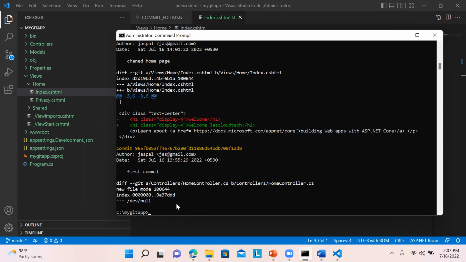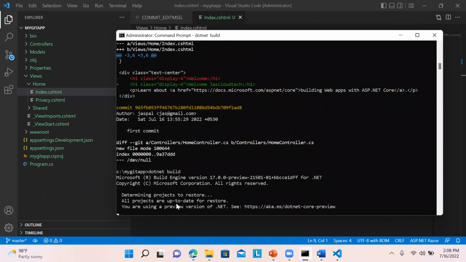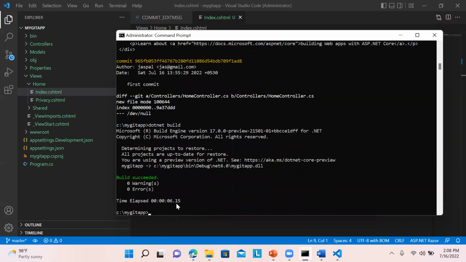Now, in order to check whether the changes were really made, we will just run dotnet build. Then we can run dotnet run.